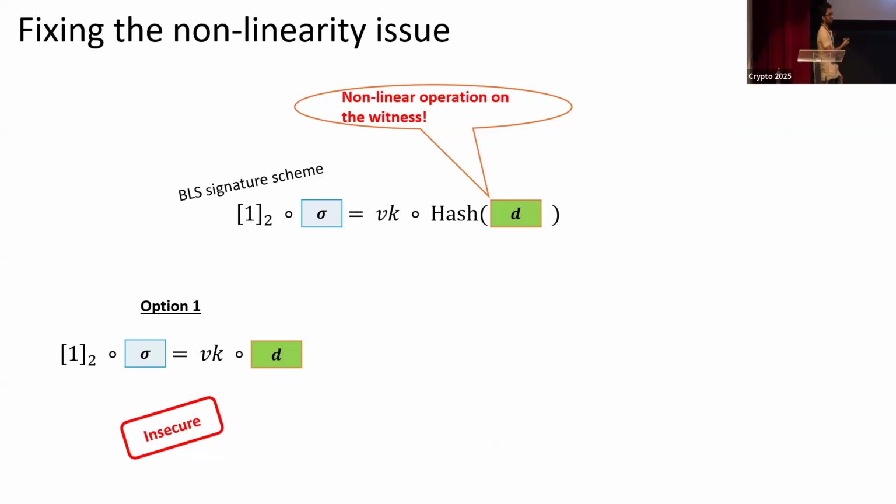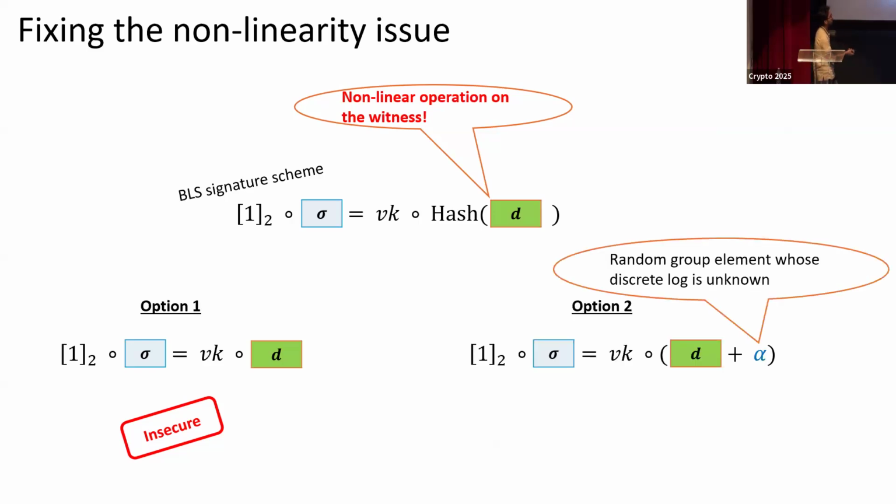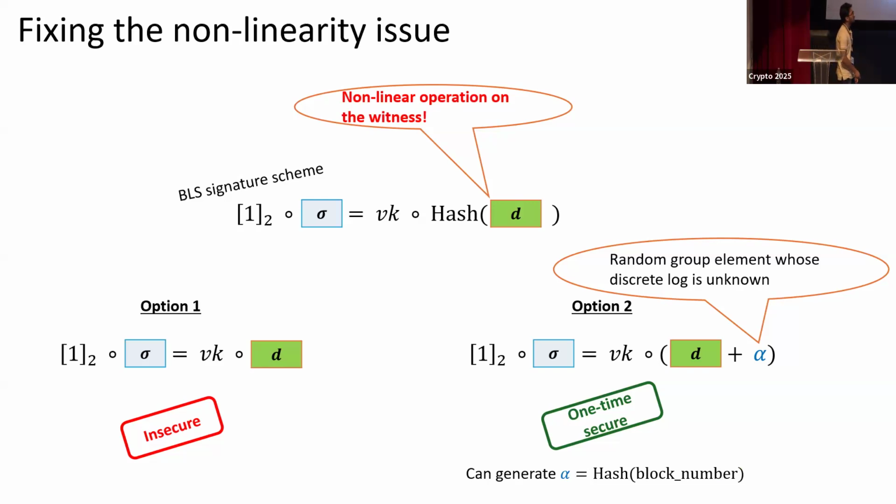But this is not secure because you can forge signatures if you just remove the random oracle out of the BLS signature scheme. So the tweak is that if you just add a random group element whose discrete log is unknown, then this will give you a one-time secure signature scheme, which means that as long as you don't sign twice using the same alpha, this is fine. So now you can see that we are no longer performing any nonlinear operation on the digest T. And in practice, you can generate this alpha by hashing some public value, which is, let's say in the blockchain context, you can hash a block number.